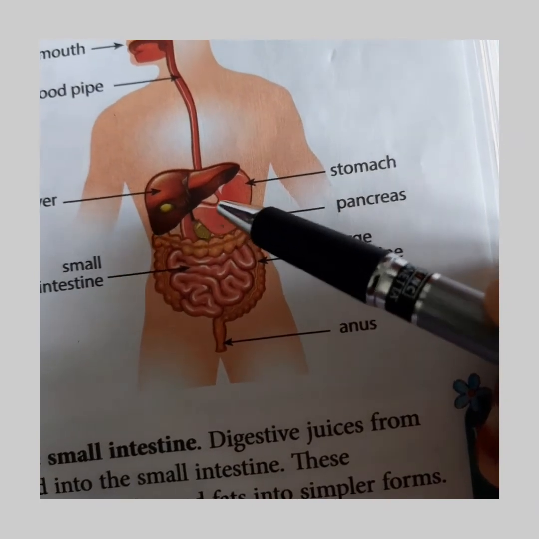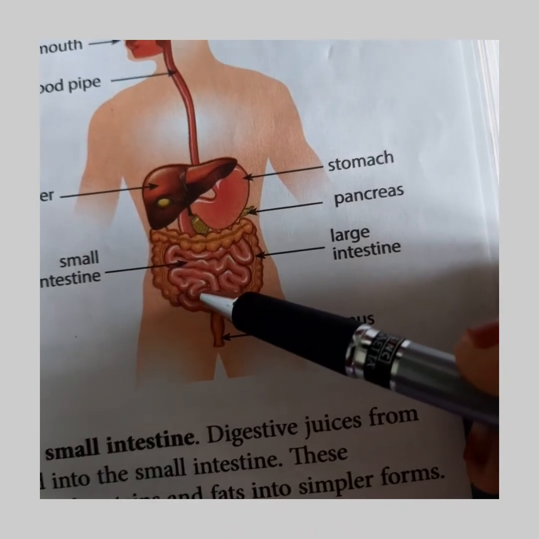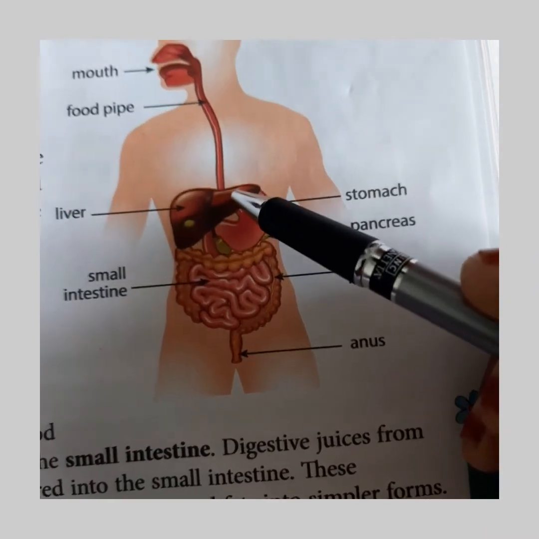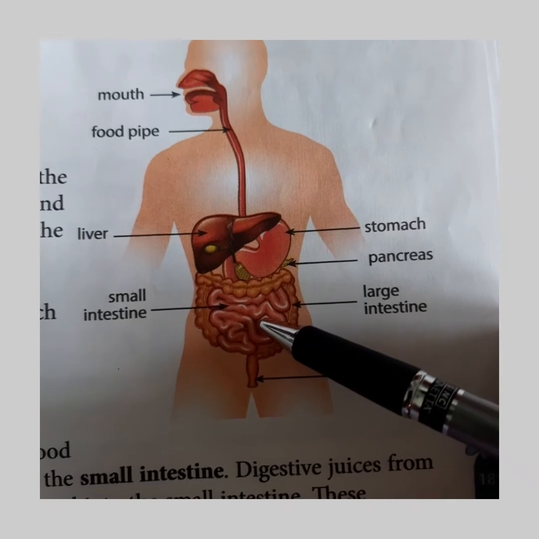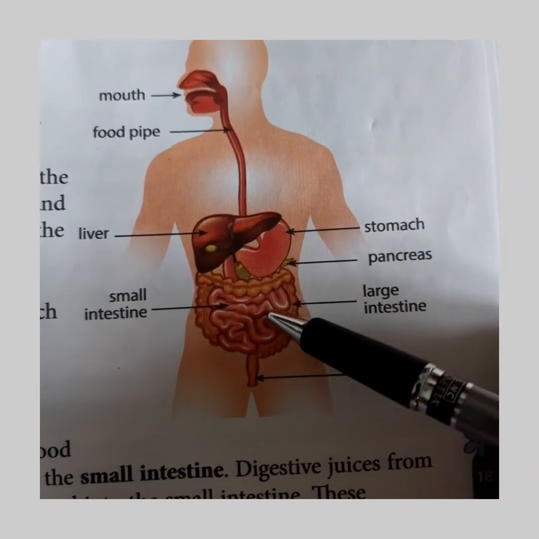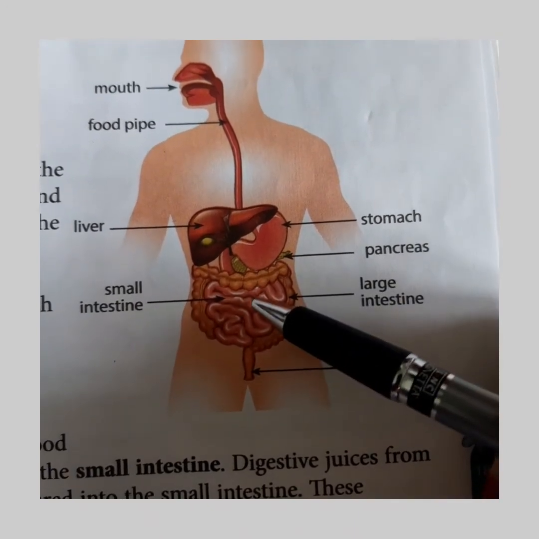From the stomach, the food passes into the coiled tube called the small intestine, and the liver and the pancreas pour their digestive juices into the small intestine, which helps in the breakdown of proteins and fats. From the small intestine, the useful components are absorbed into the blood. The digestion is finished in the small intestine.